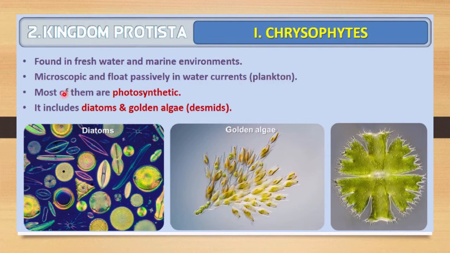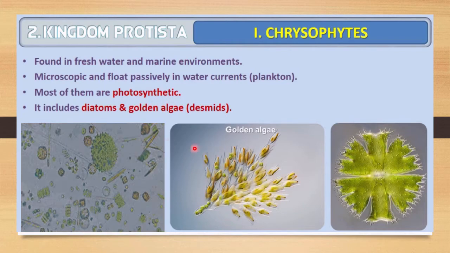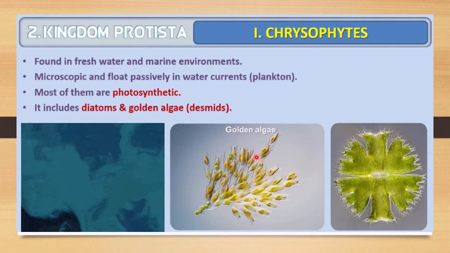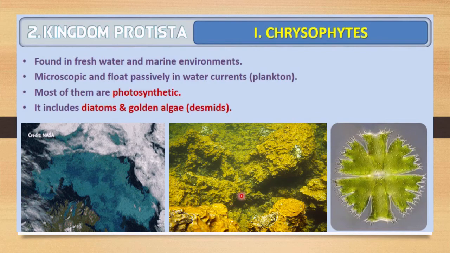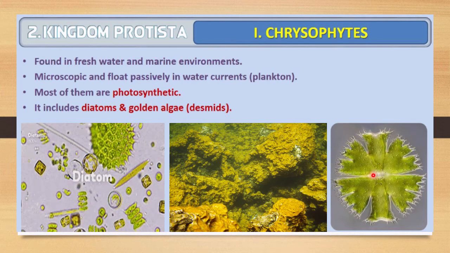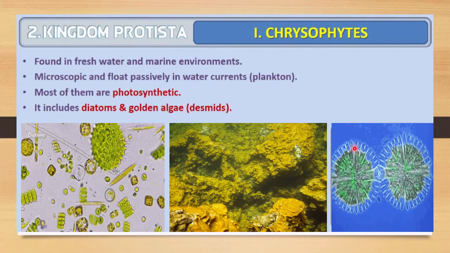Most of them are photosynthetic. They do photosynthesis, and they include diatoms. Here you can see the diatoms. Then there are golden algae. This is the golden algae, and they will look like this in the marine water. And then here you can see the very beautiful structures of desmids. These are the desmids. This is also called golden algae.